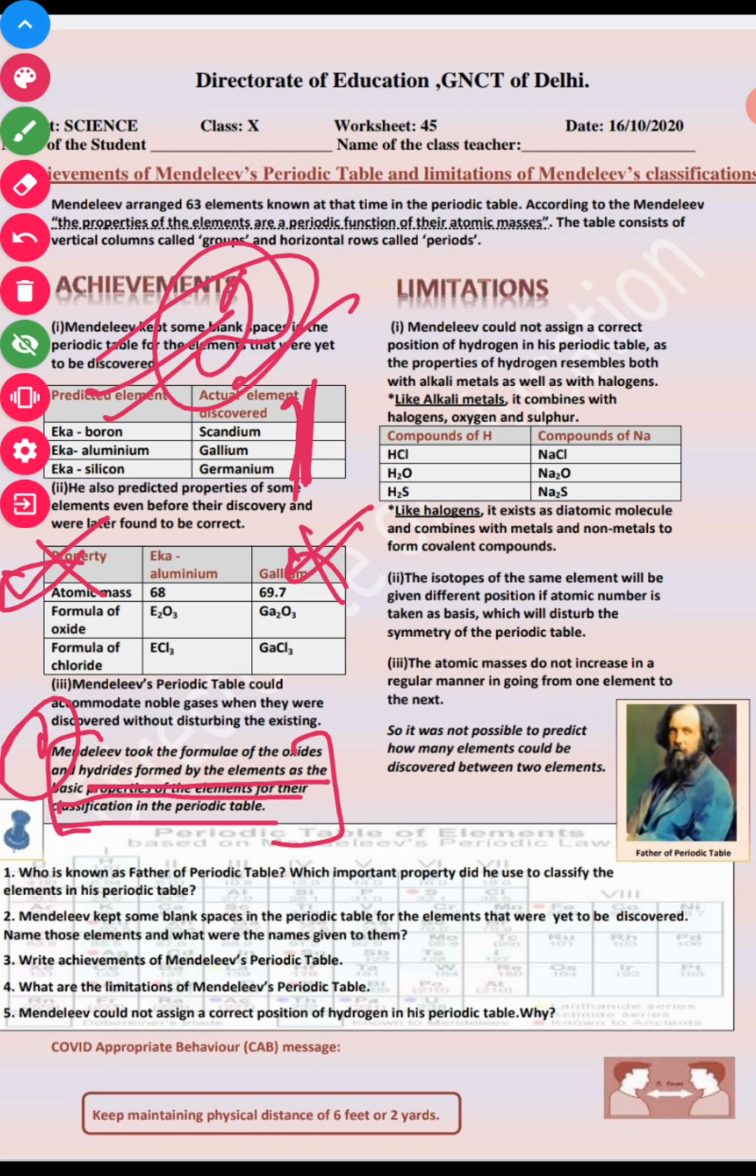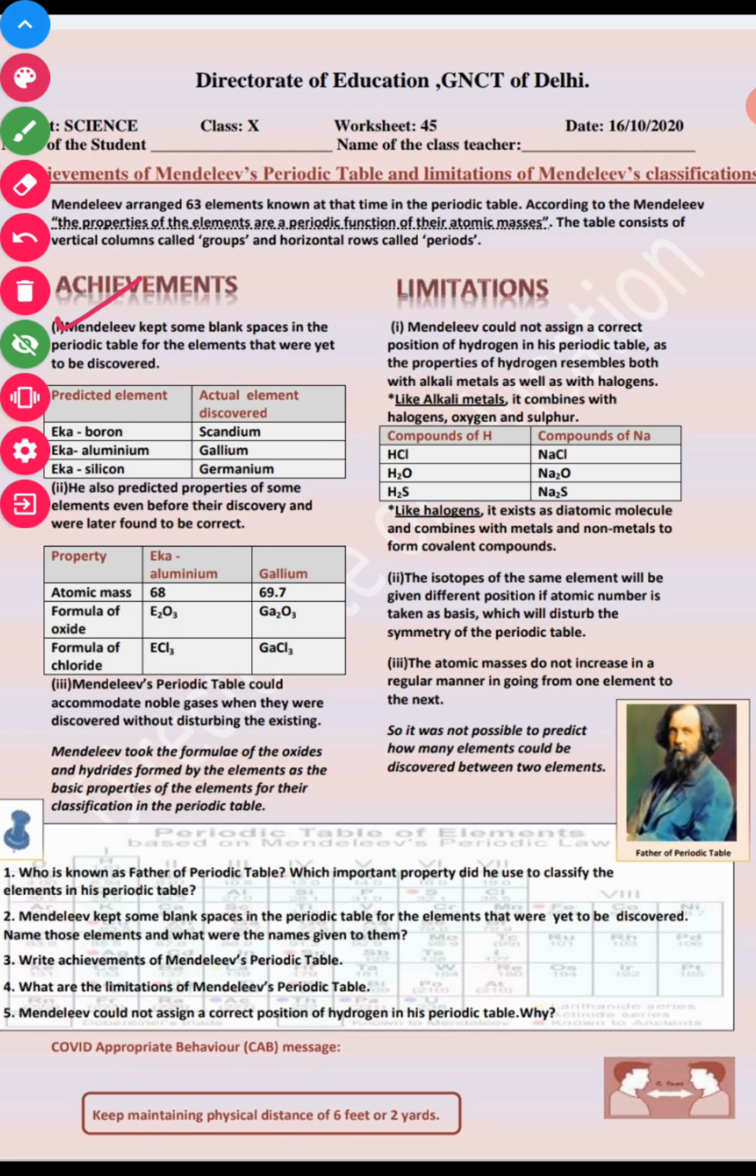Third question, we have write the achievements of Mendeleev's periodic table. So you can write all the achievements of first, second, as well as third, all the achievements of Mendeleev's periodic table. Fourth, we have what are the limitations of Mendeleev's periodic table. Mendeleev's periodic table limitations are there: this one, this, and this. All the three are the limitations of Mendeleev's periodic table.